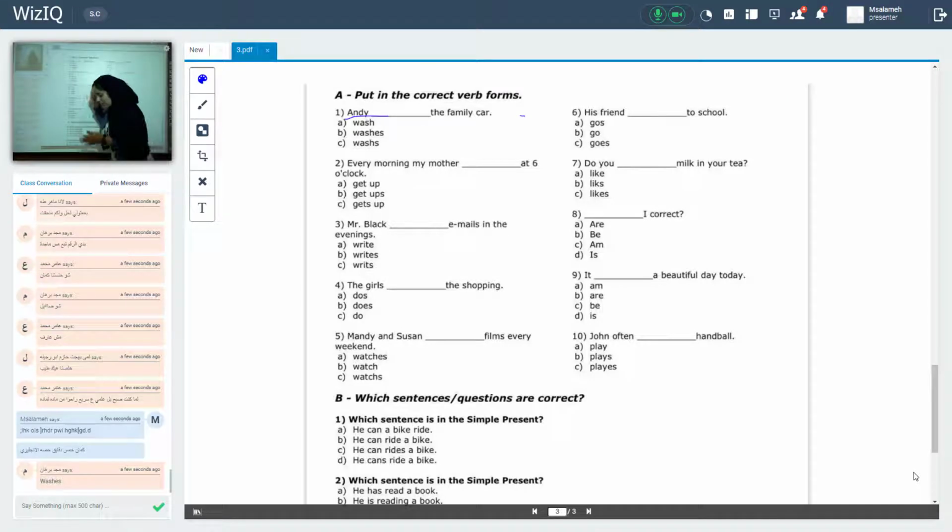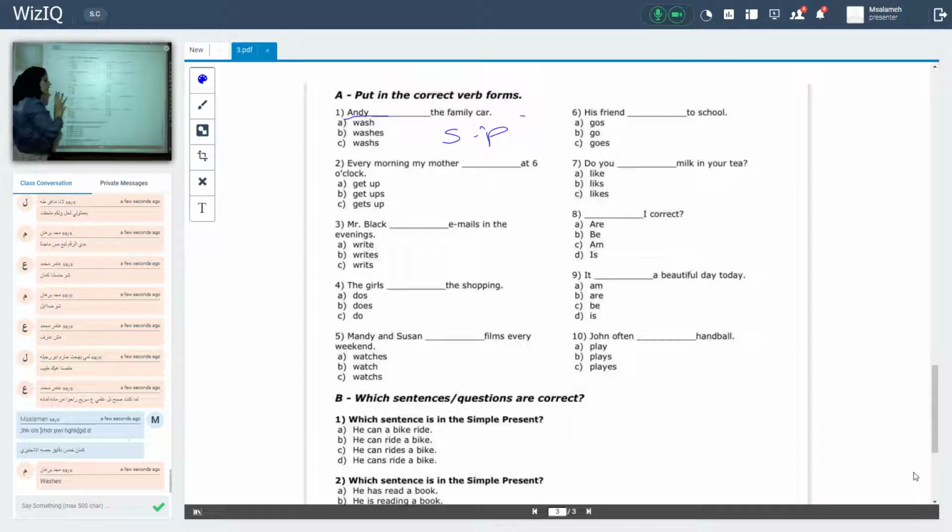No. Will this action happen in the future? No. So I have no specific time. There is no word or anything related to any tense. So I understand that this sentence is in the simple present tense.